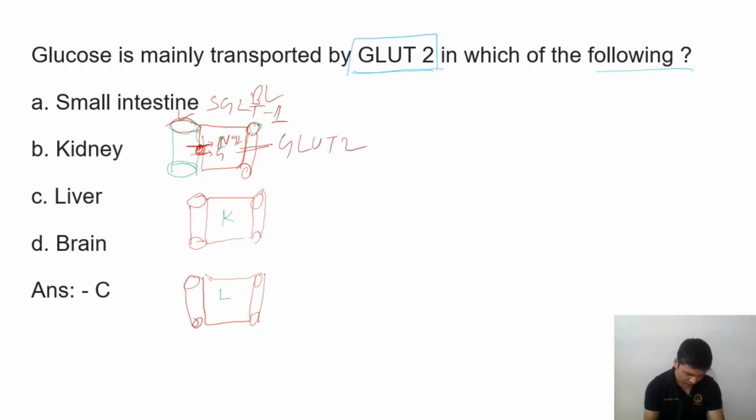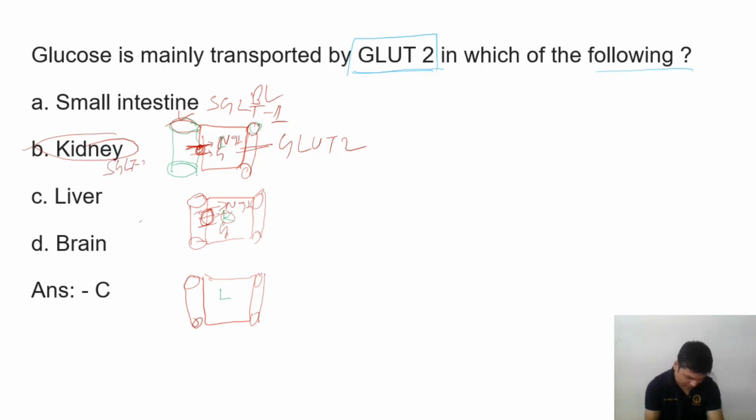Now in the kidney, what is there? On the luminal side we again have a sodium glucose transporter, SGLT.